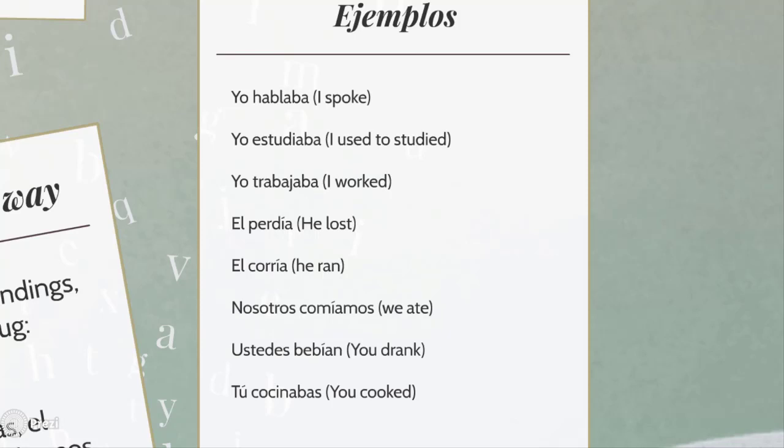Yo estudiaba, I studied or I used to study. Yo trabajaba, I worked or I used to work. Él perdía, él corría. Nosotros comíamos, ustedes bebían, tú cocinabas, etc. Okay?